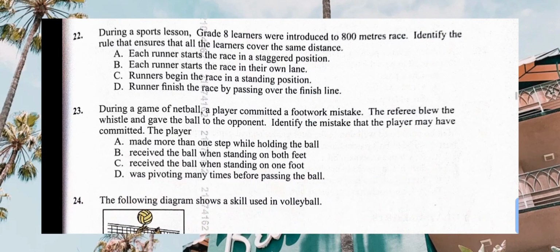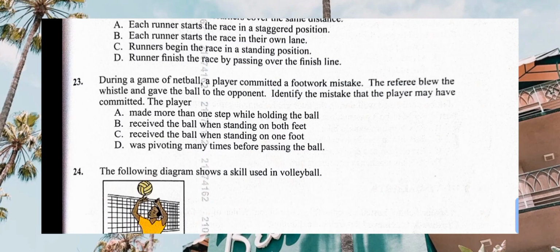Number 23, during the game of netball, a player committed footwork mistake. The referee blew the whistle and gave the ball to the opponent. Identify the mistake that the player may have committed. Yes, we look at made more than one step while holding the ball. Then receive the ball when standing on both feet. Receive the ball when standing on one foot. Then was pivoting many times before passing.